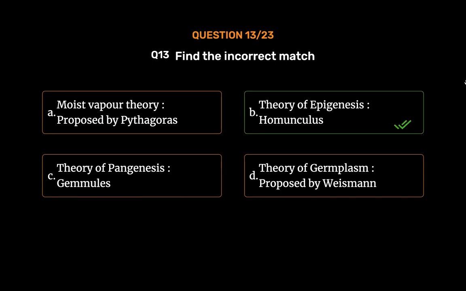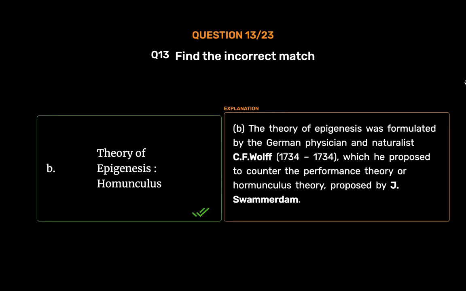Theory of epigenesis, homunculus. B. The theory of epigenesis was formulated by the German physician and naturalist C.F. Wolff, 1734, which he proposed to counter the preformation theory or homunculus theory, proposed by J. Swammerdam.